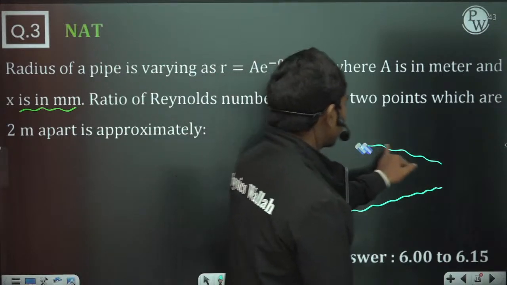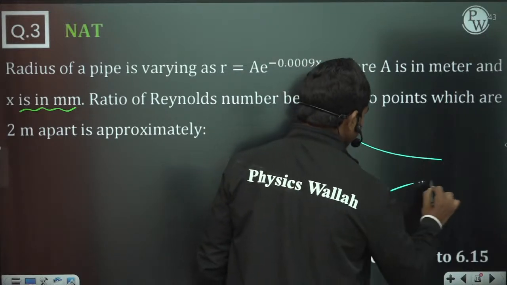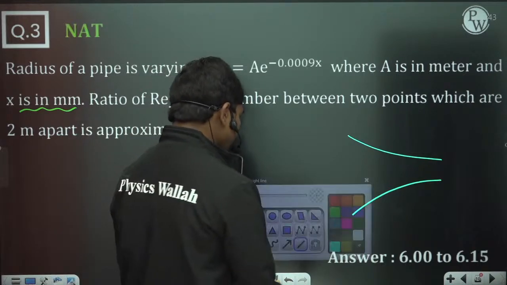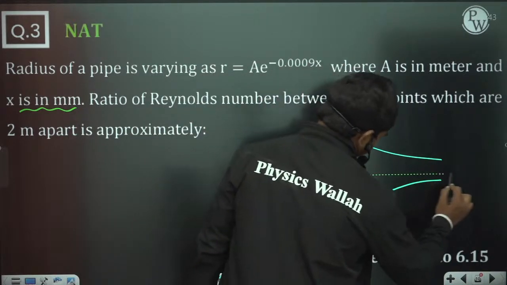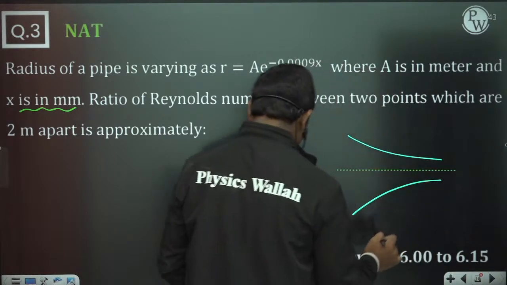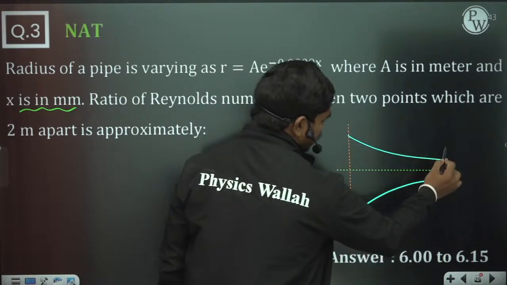In general, mathematically, this is the pipe. With x, this is the beginning of the pipe, which means at this section you have the inlet, and at this section you have the outlet.